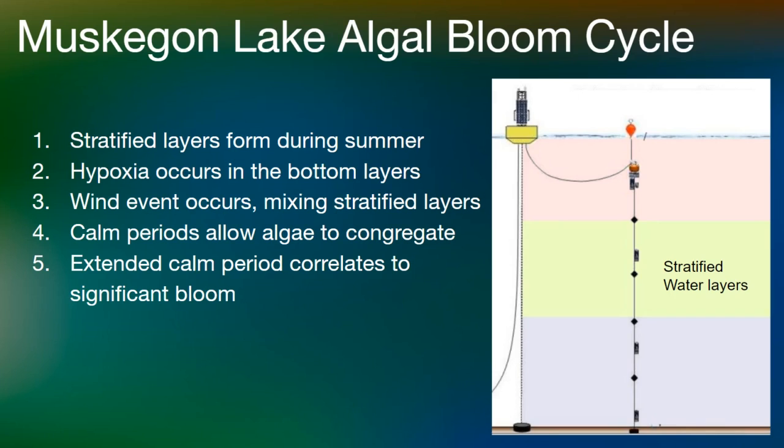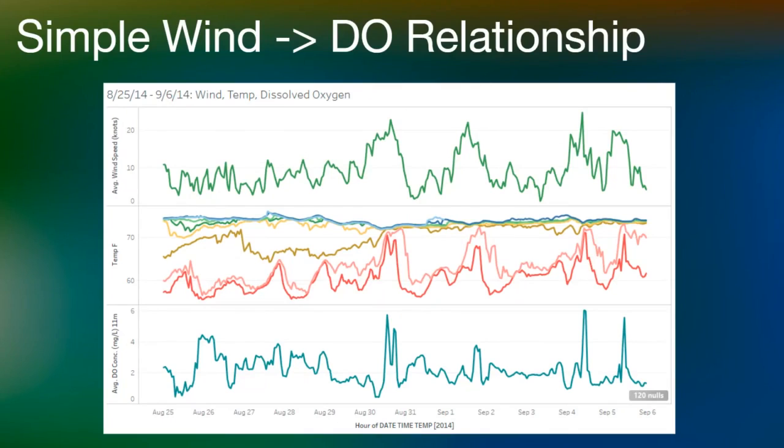If the calm period continues, a period of high algae called an algal bloom may occur. Harmful algal blooms contain toxins that harm people and the ecosystem. So that's a high-level description of how some of these processes and metrics relate to each other. For the project, I started by cleaning the data and visualizing the relationships in Tableau to make sure the data